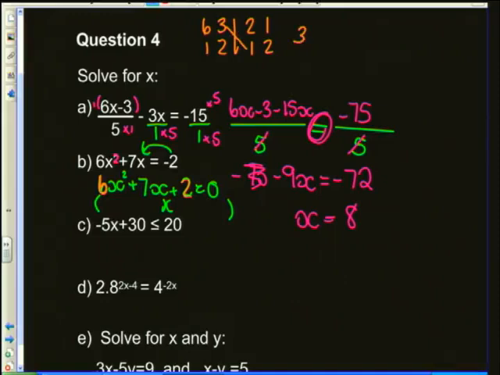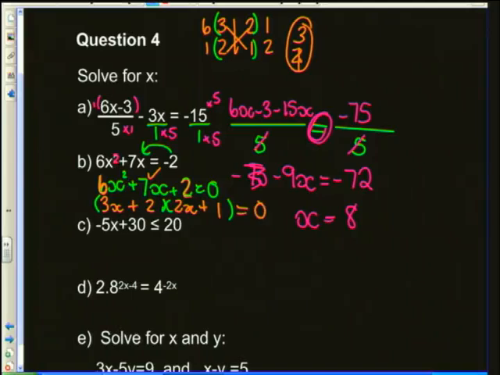So 3 times 1 is 3, 2 times 2 is 4. And 3 and 4 together will give me the 7 that we are looking for. So we bracket those two terms, and we bracket those, and we put them inside. So I've got a 3x and a 2, and a 2x and a 1. Everything here is positive, and let's not forget that it is still equal to 0.